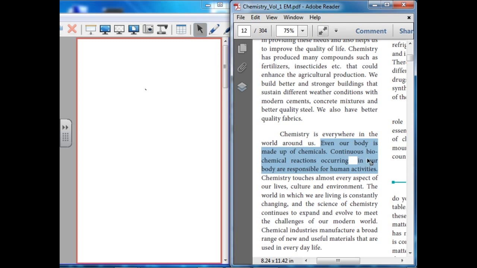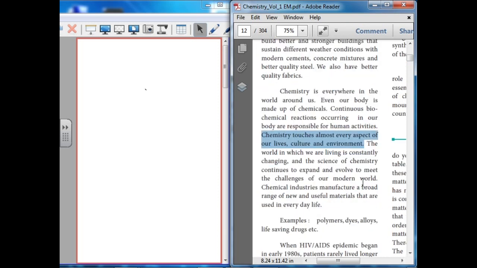Biochemical reactions occurring in our body are responsible for human activities. So the food we eat gets digested and produces energy through some process. Chemistry touches almost every aspect of our lives, culture and environment. Chemistry has almost touched everything.